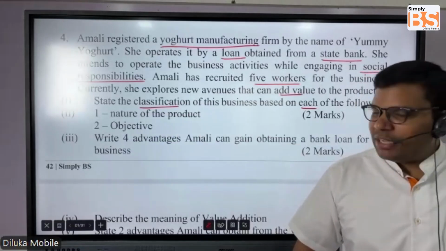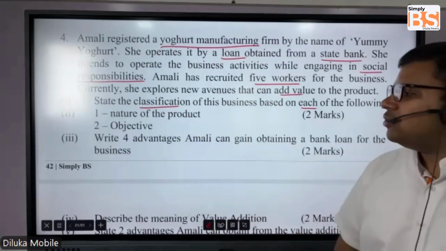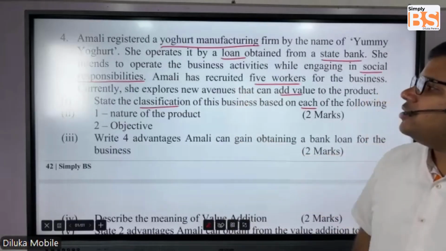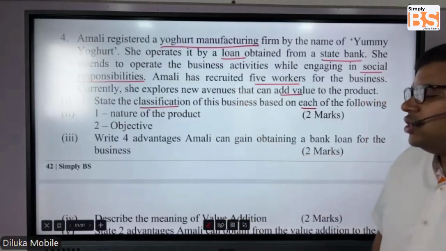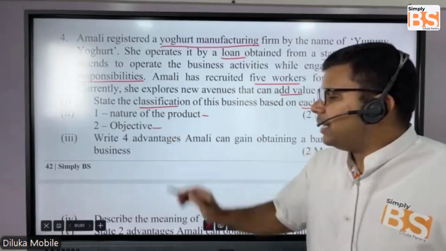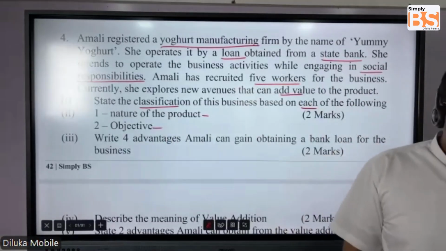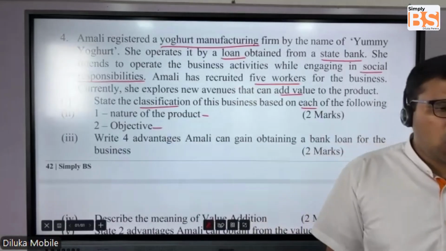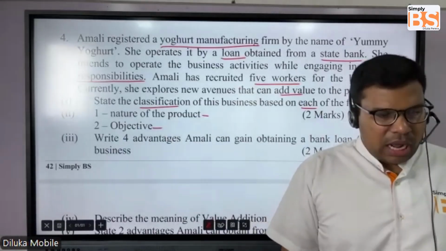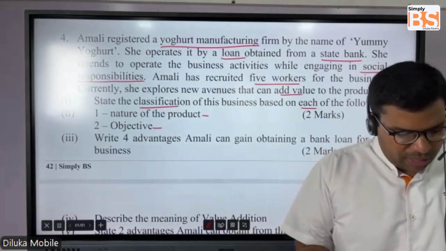Now, they have asked us to classify Amali's yogurt business, Yummy Yogurt, according to the nature of product and the objective. So students, what can you say according to the nature of the product?